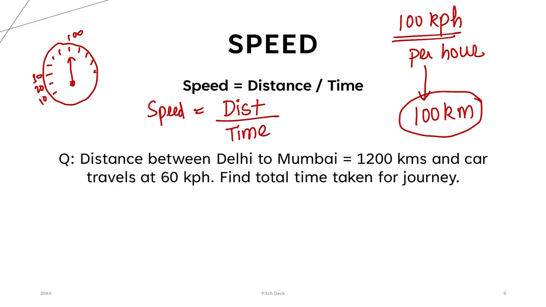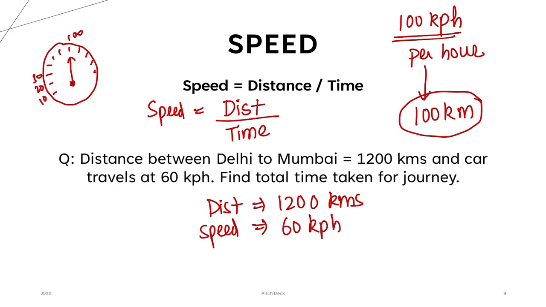Suppose we take this example. We are going from Delhi to Mumbai. Delhi to Mumbai distance is 1200 kilometers. And your car is traveling at average speed. Don't confuse with the average term now, we'll look at it in the next slide. The car is going at a speed of 60 kilometers per hour. We are just taking an assumption that there was no roadblock, no obstruction. Car was going at a constant speed of 60 kilometers per hour. How much time has it taken, right?